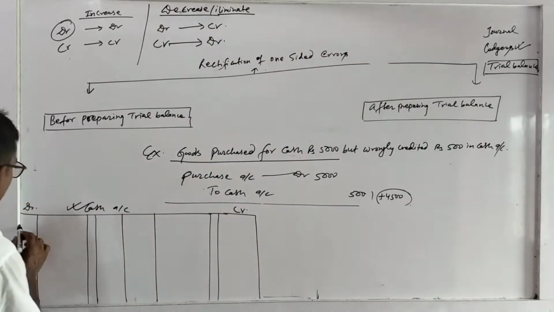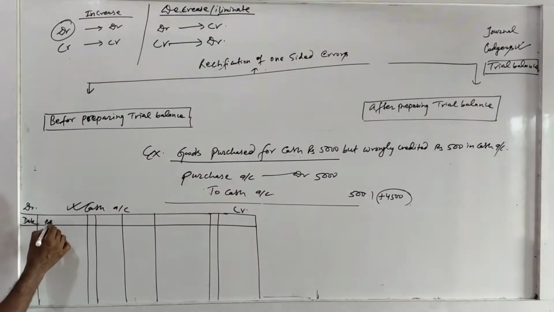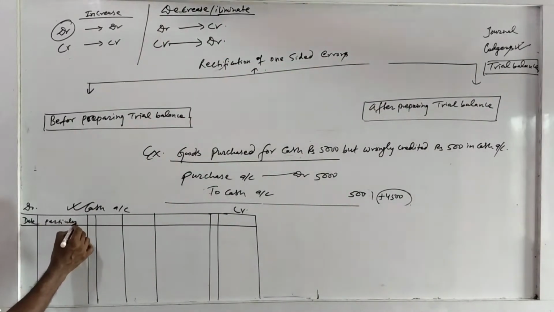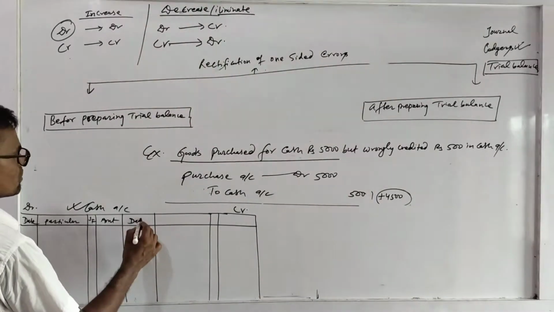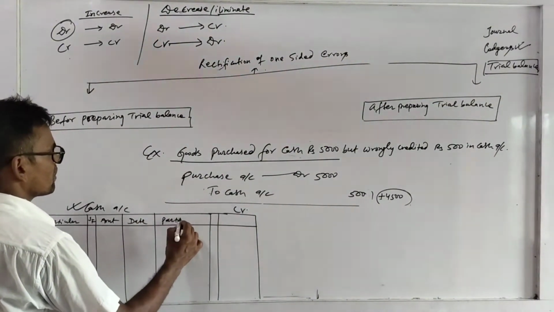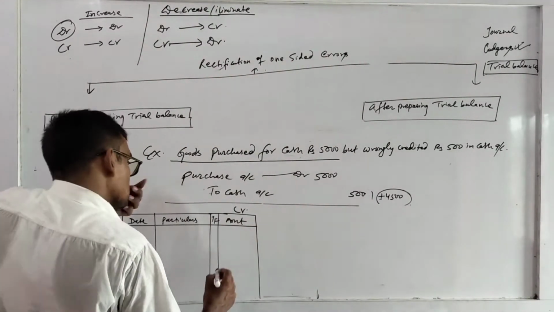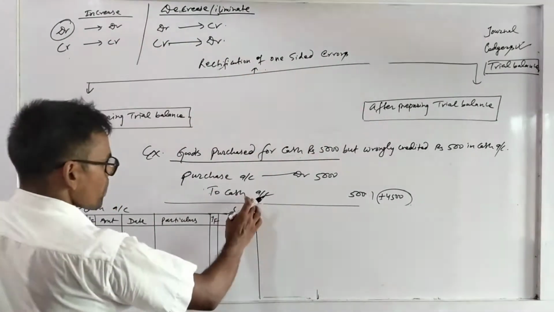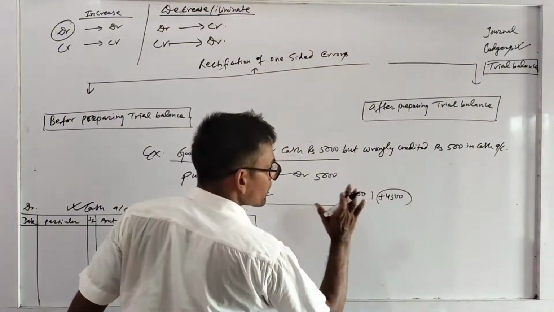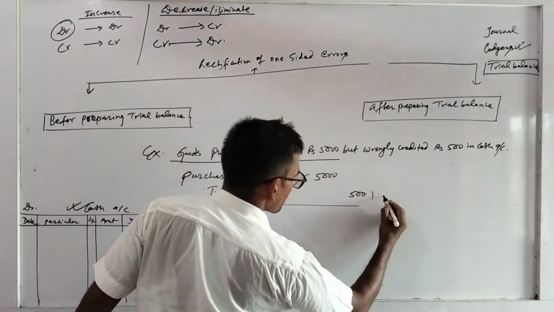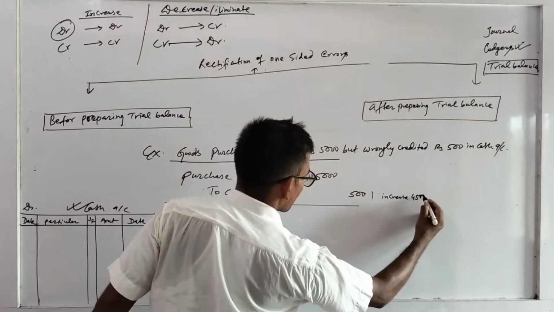So on the credit side, first you write date, particulars, J.F., amount. Now what do we have to do? You are going to increase, because here is written only 500, but it should be 5,000. Therefore you have to increase by 4,500.